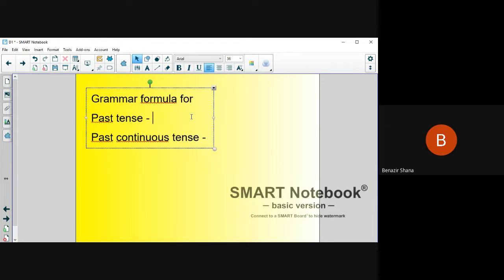So you can write like this now. Past tense: it may come like was or were, or you can write verb 2.